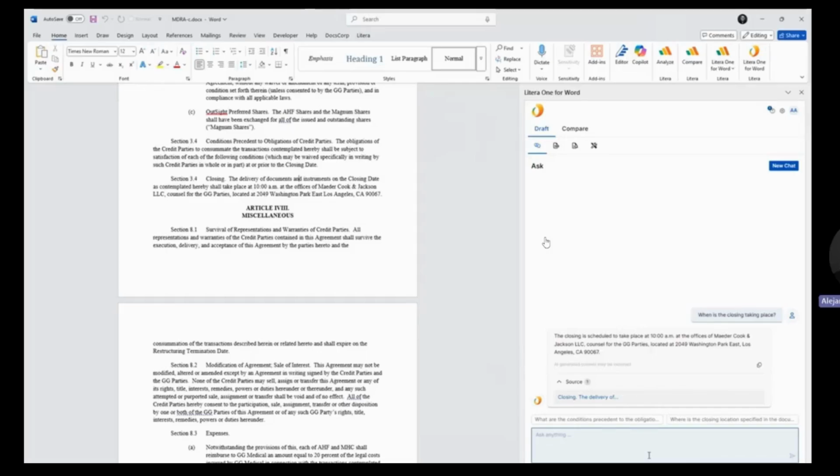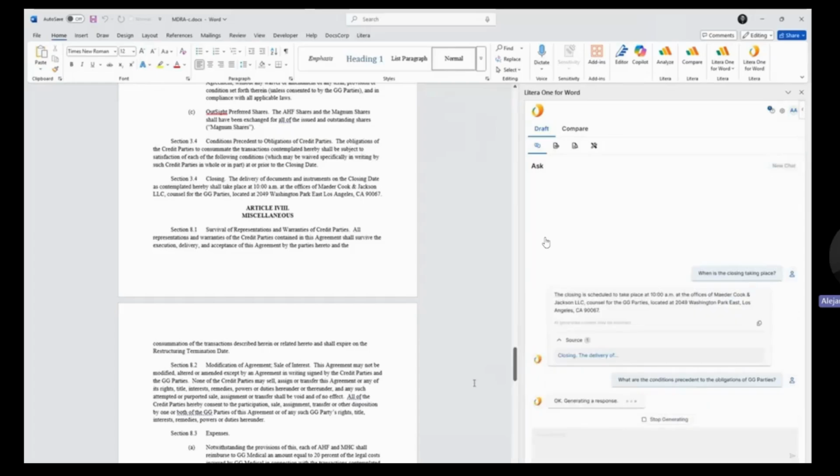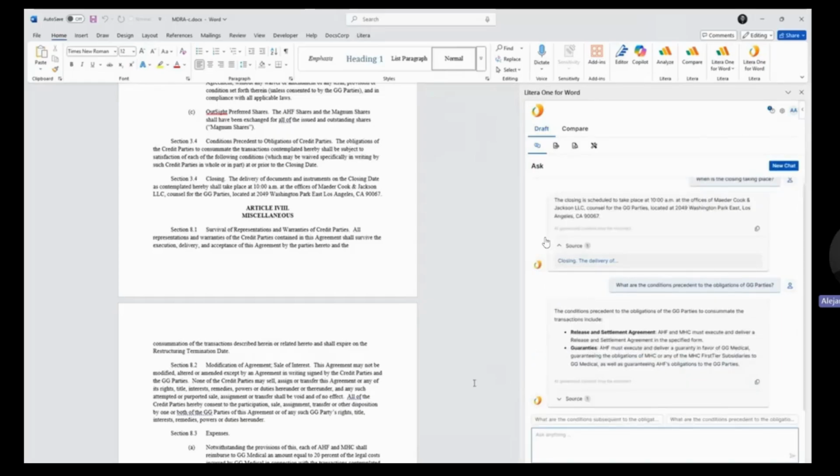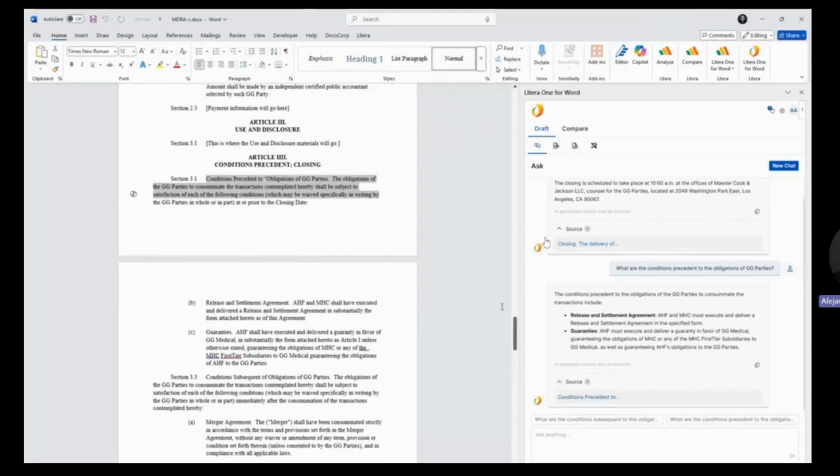Also, with the Smart Q&A, I wanted to mention that we also offer a guided experience. So we are able to understand the questions that we're asking and follow up with prompts there below that can help guide the users as well. What are the conditions precedent to the obligation of GG parties? Where is the location specified in the document? So again, giving the end users that guidance to ask those follow-up questions that maybe we forgot to ask. As we can also see, we can identify the source and of course, navigate to that section.